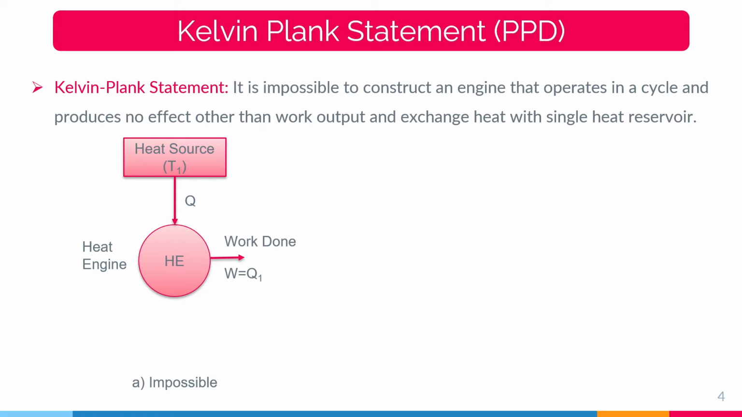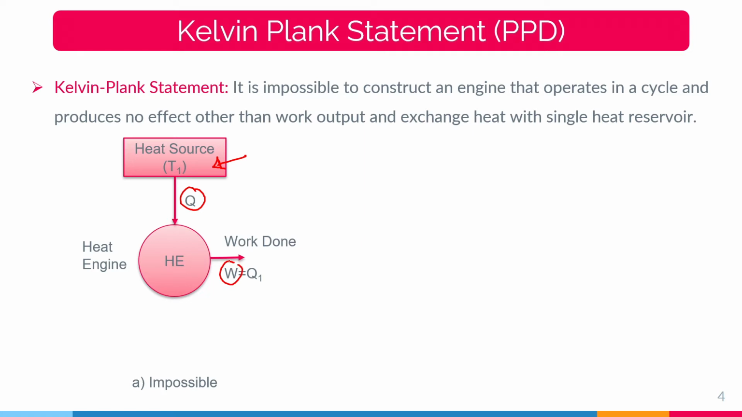The reservoir which is at a high temperature and supplies heat is known as the heat source, and the reservoir which is at a low temperature and to which the heat is transferred is called the heat sink. So in this case we are supplying heat from the heat reservoir to the engine and we are trying to convert all the heat supplied into energy in the form of work.